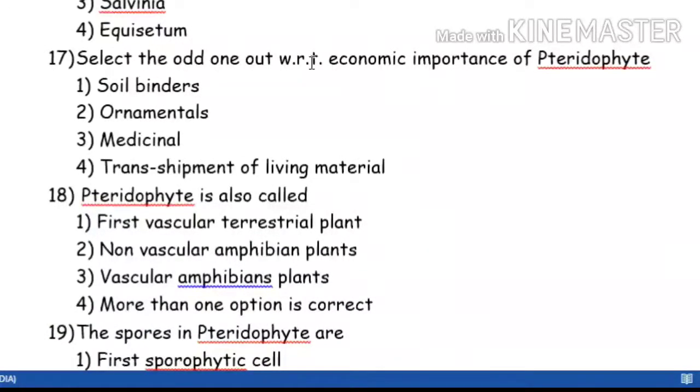Select the odd one with respect to economic importance of pteridophyte. Again, this is an NCERT based question. You have to again see the NCERT and then you can solve it easily.